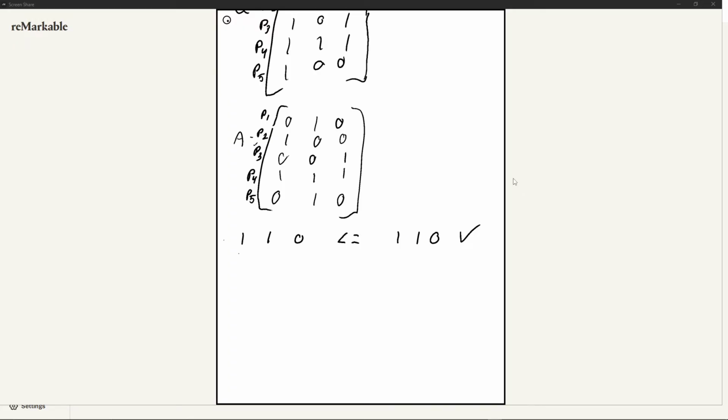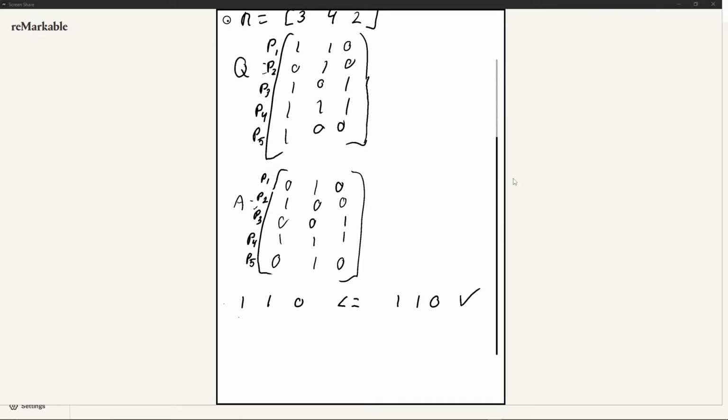Now, what we do is we take the corresponding process and we take the cost. So this is saying, hey, we're going to need this, but this is kind of how much it's actually going to be, like, we can add back to our V vector, okay? So our V is now going to equal our original V, and then plus the respective process for our A. So 0, 1, 0. So our new V is 1, 2, 0. Okay? And we can now mark P1 as safe. Okay? So we're done. We don't even have to think about it anymore. We can cross it out if you want. Okay? Safe.